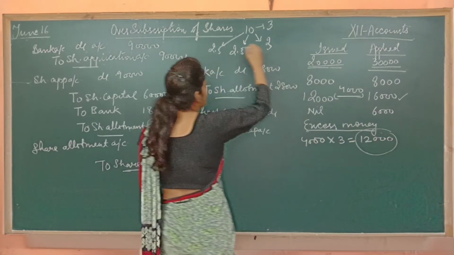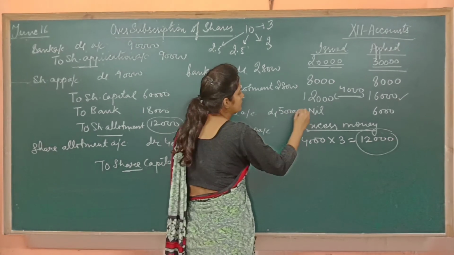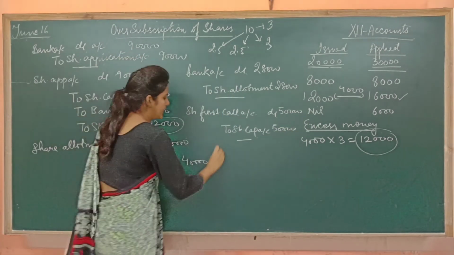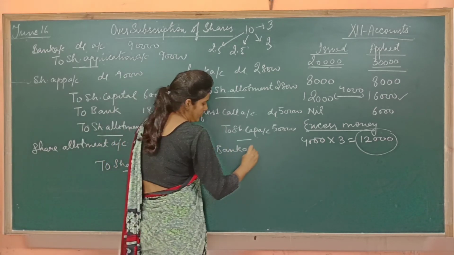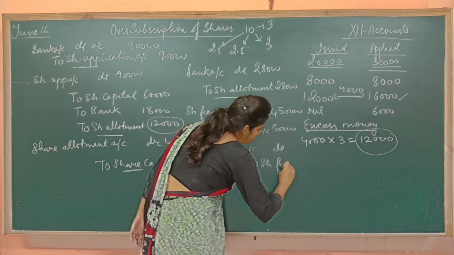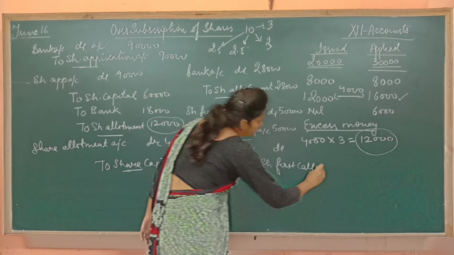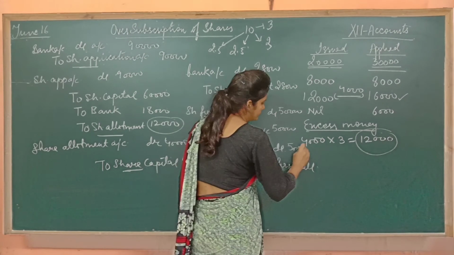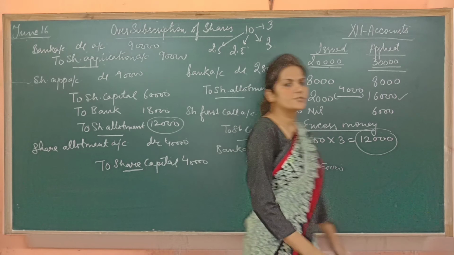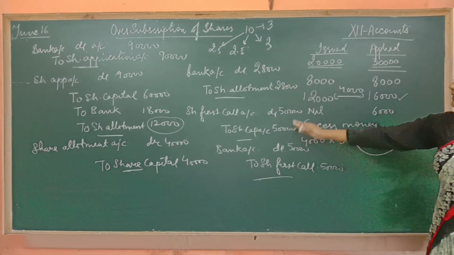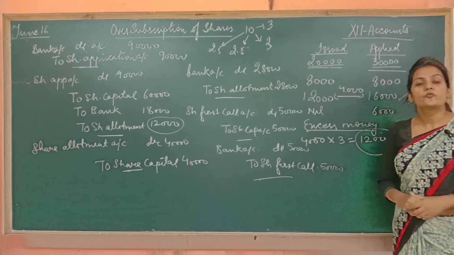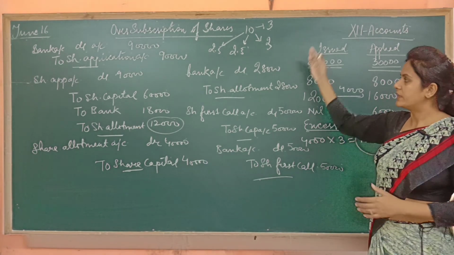It is 20,000 into 2.5 is 50,000. And then pass the next entry. Next is now we have received the money. So it is bank account debited to share first call. So you can pass the entry for the final call. It is just the same as that of first call. So I hope this concept is clear. Now move to the next case.